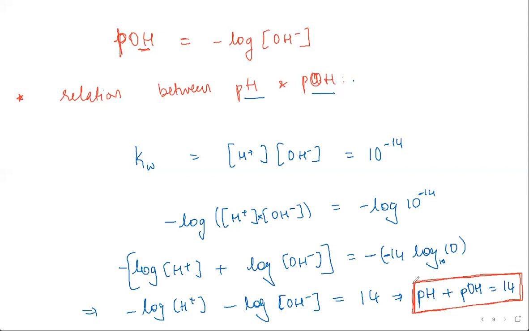This is the derivation, a simple derivation. All you need to know is the rules of logarithms to get from one step to the next, but otherwise it is pretty straightforward. You start with the ionic product of water. At 298 K, this is the value. After that, it's just mathematics. Apply logarithm, simplify, and you'll just get it.